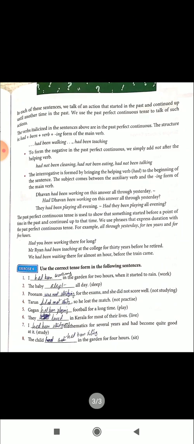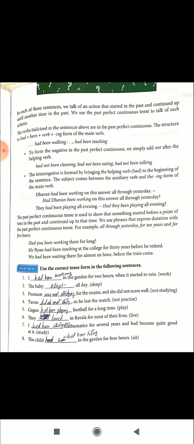Look at here. The verbs italicized in the sentences above are in the past perfect continuous. The structure is had plus been plus verb plus ing from the verb. Had been walking, had been reaching. To bring the negative in the past perfect continuous, we simply add not after the helping verb. Had not been cleaning, had not been eating, had not been talking.